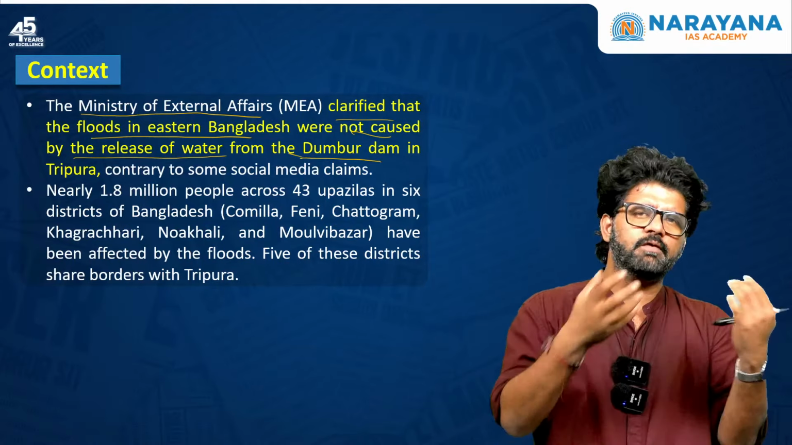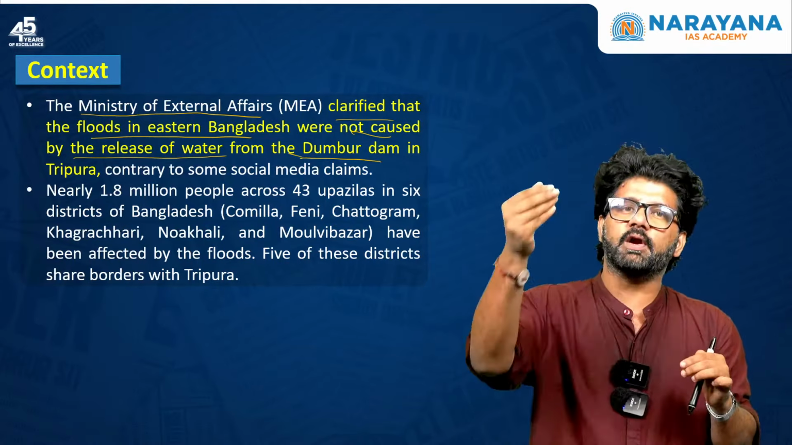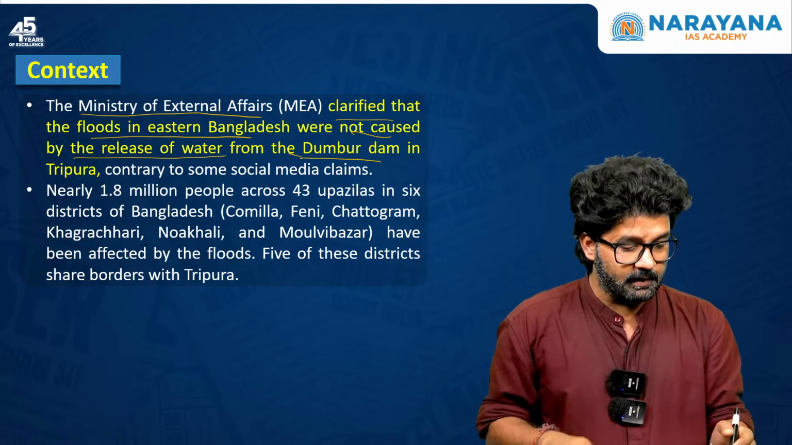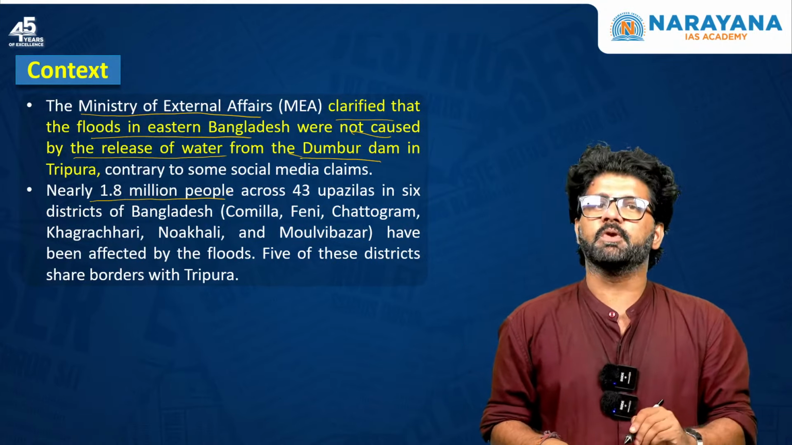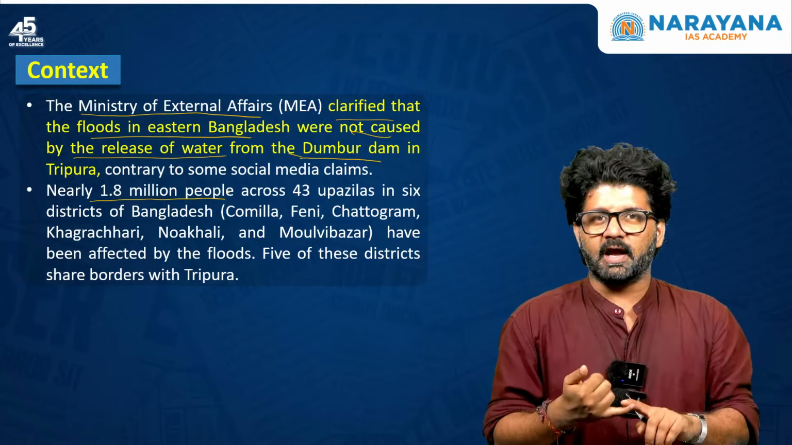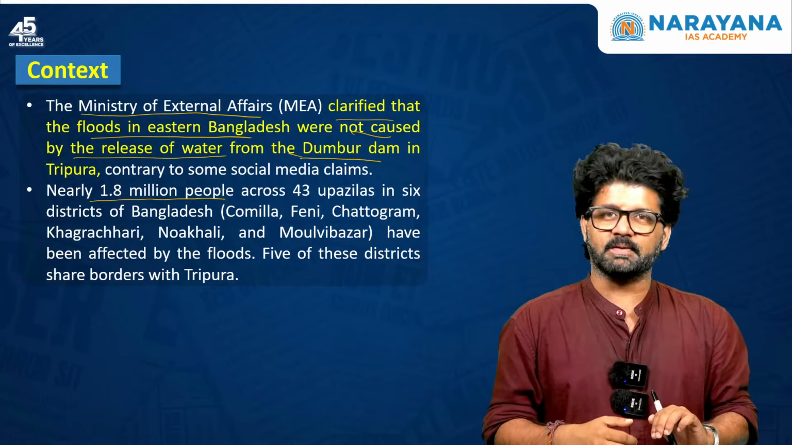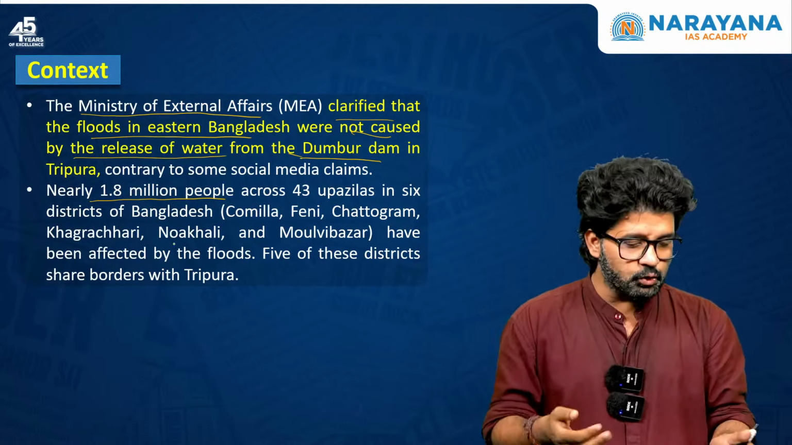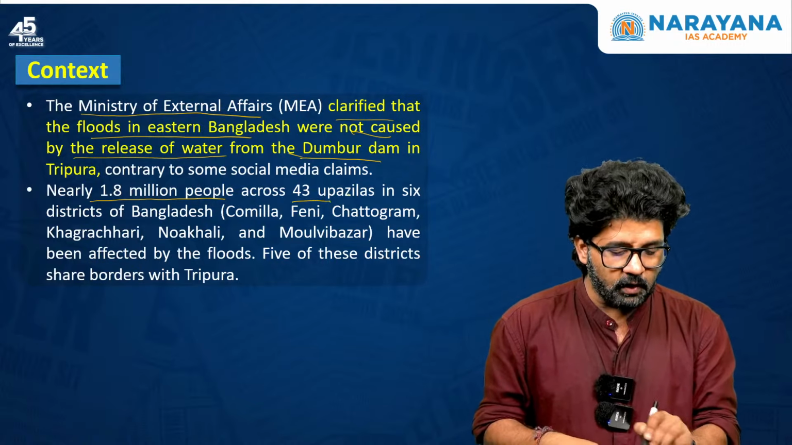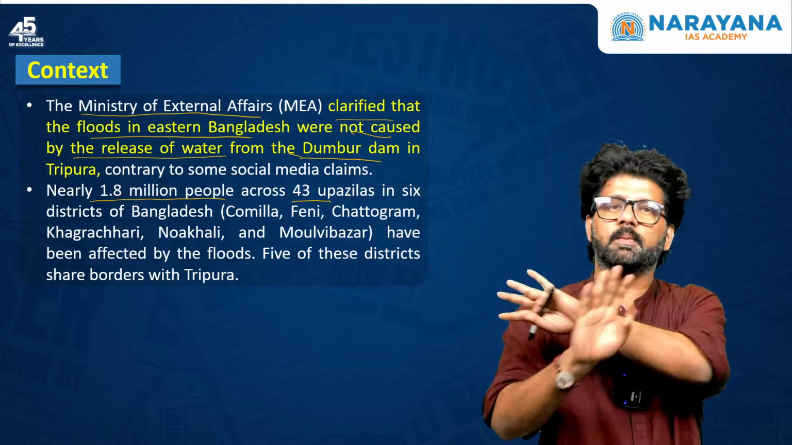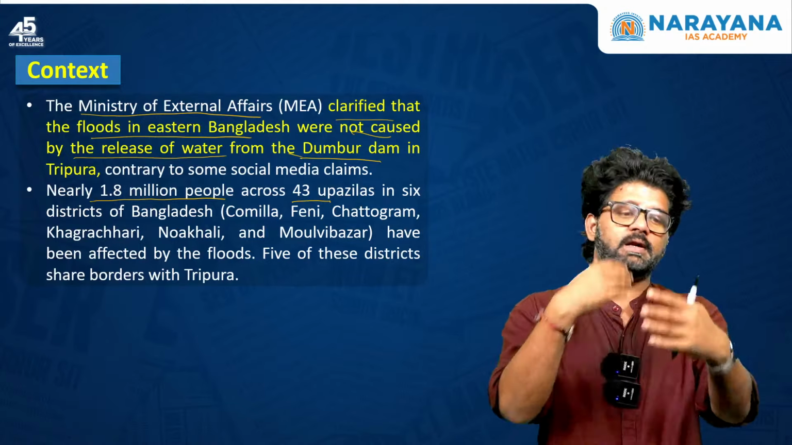But before that, we should also understand the context, and that's what we are trying to do via this slide. Nearly 1.8 million people. 1 million is equal to how many lakhs? If you know it, please post in the comment section. I can tell you that 1 million is 10 lakhs, so 1.8 million means 18 lakh people across 43 upazilas. You don't need to remember these facts, you just need to understand the scenario.